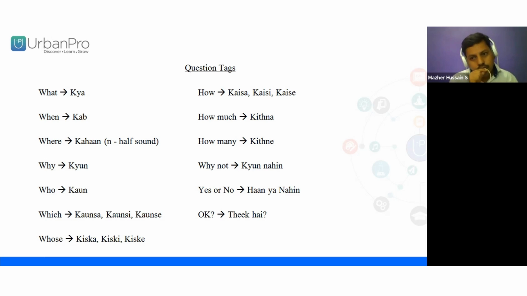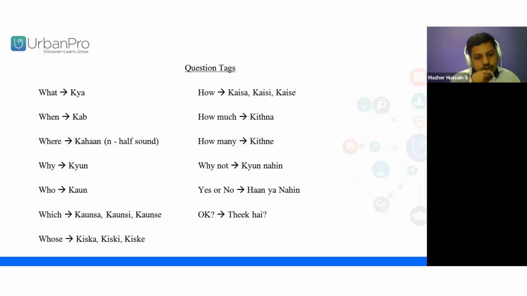So for example, if you want to ask which vehicle, like yanda vandi, what is the gender of vehicle? It is feminine, right? So now I have to ask kaunsi gadi. If I ask kaunsa gadi, then grammatically speaking that question is wrong, because gadi is feminine. So I have to use the word kaunsi, not kaunsa. I have to say kaunsi gadi.